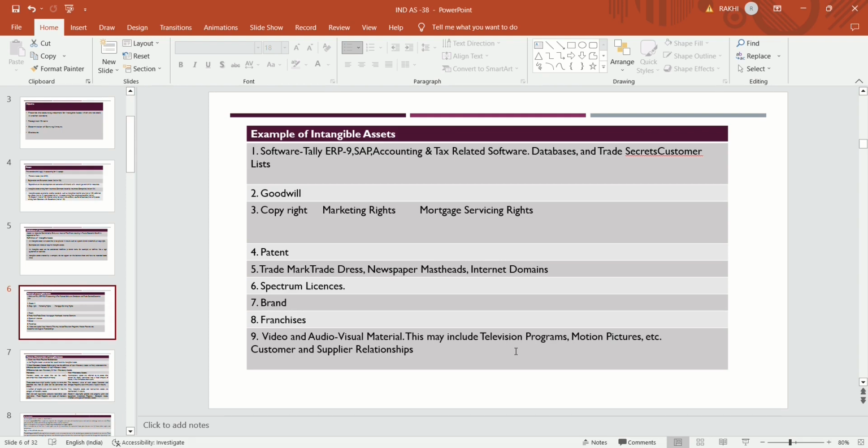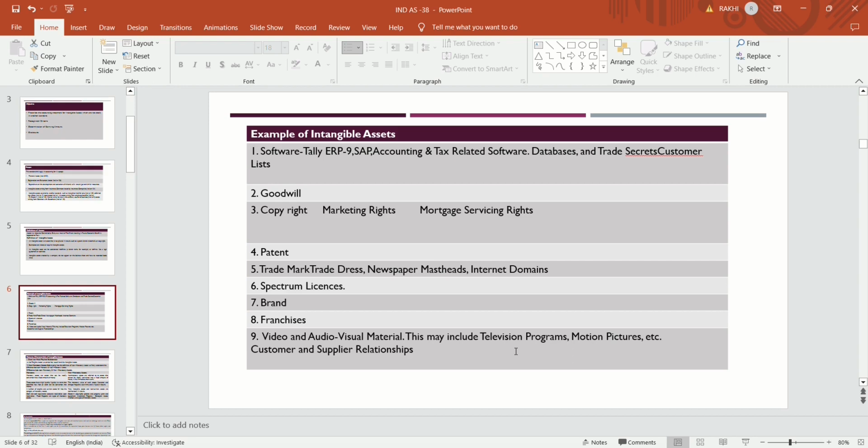Then patents, trademark, trade dress, newspapers, internet domain, spectrum license. The government has provided spectrum licenses to telecommunication industries on a geographical basis to run their business.